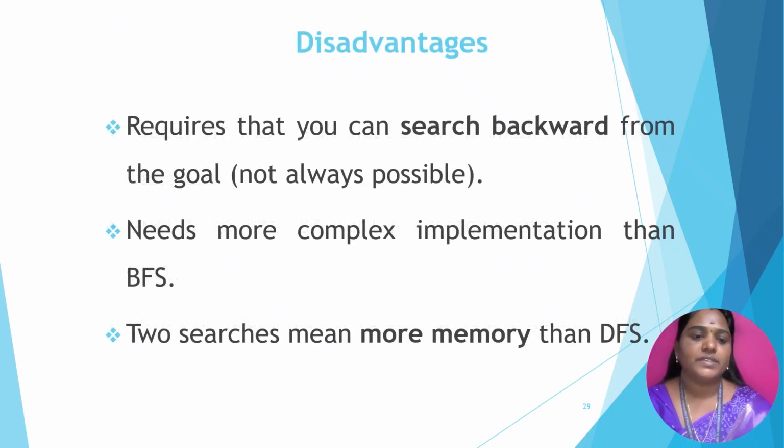So next, the disadvantages. It requires a backward search, so it is not always possible to reach the goal node. It is more complex to implement compared to BFS. So bidirectional means two searches, so more memory is required compared to BFS and DFS, depth first search. So these are the disadvantages.